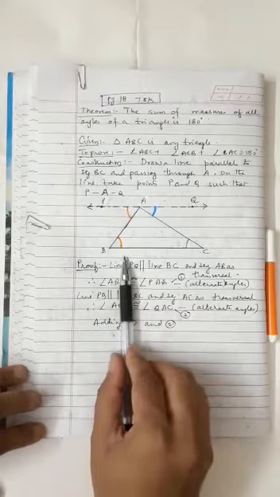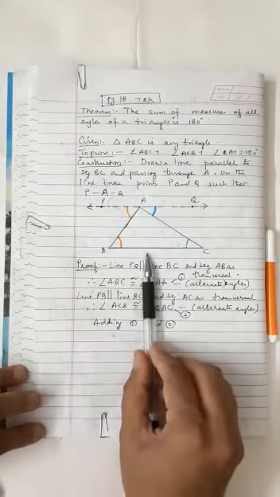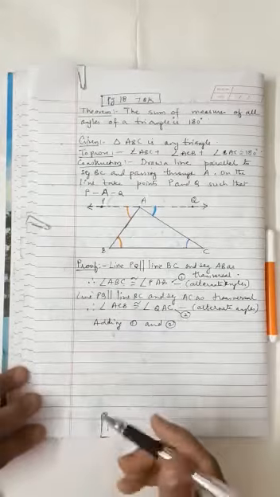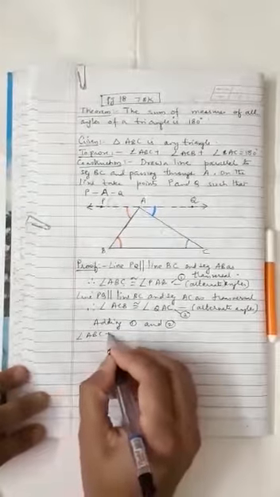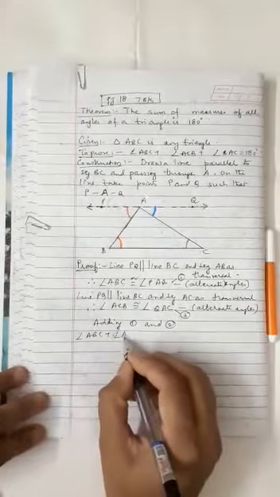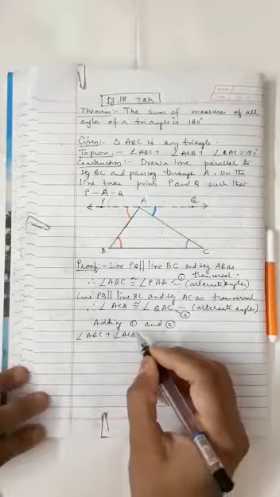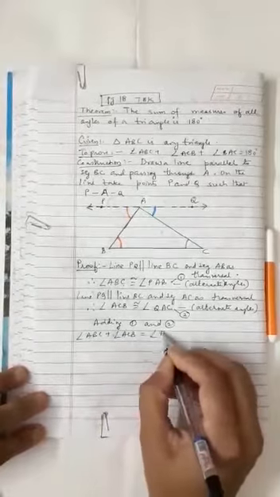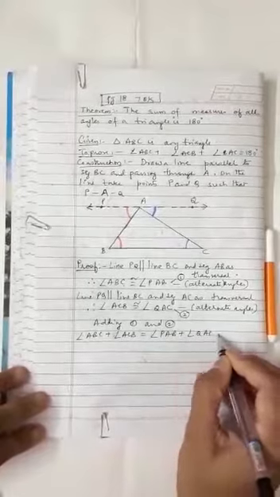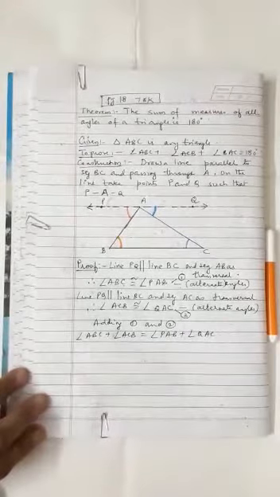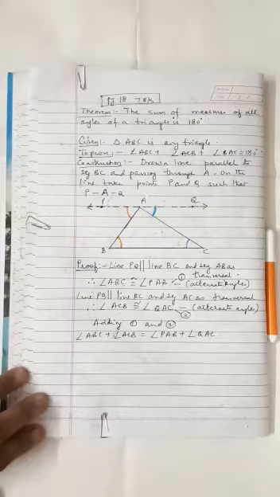So what do we get? Angle ABC plus angle ACB is equal to angle PAB plus angle QAC.